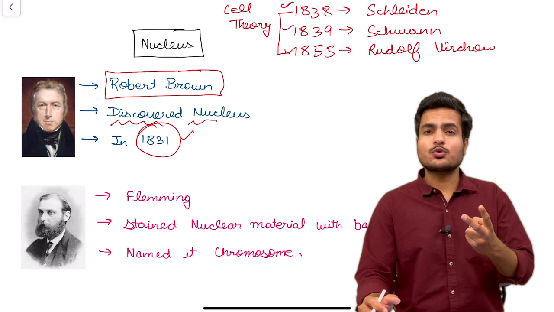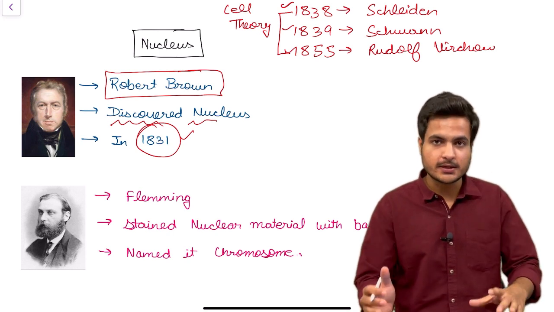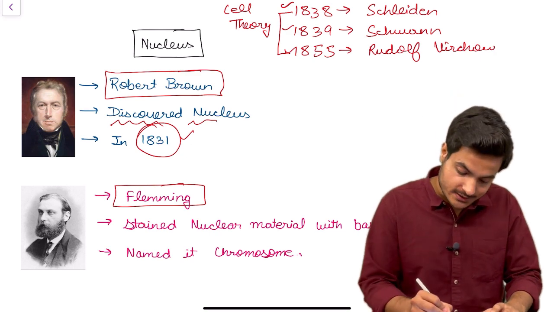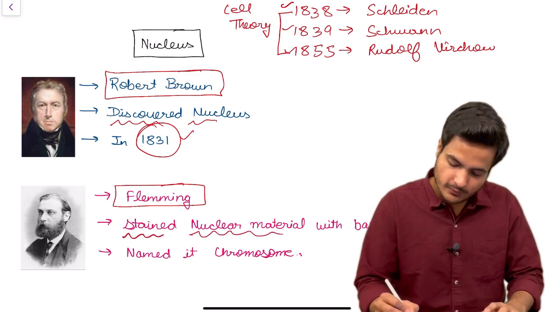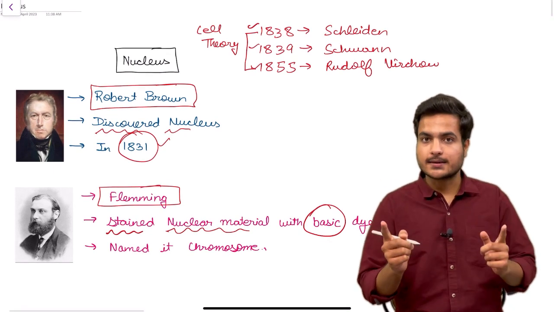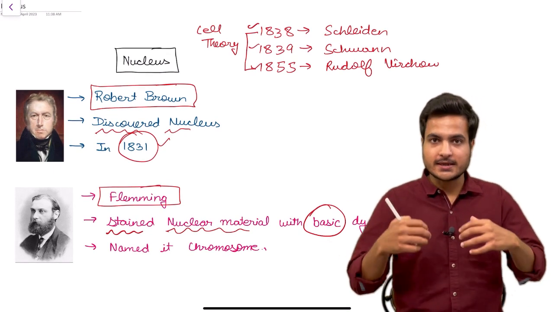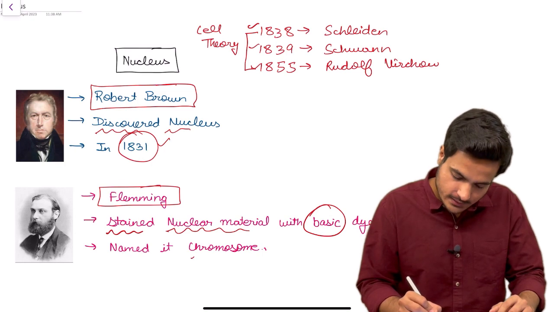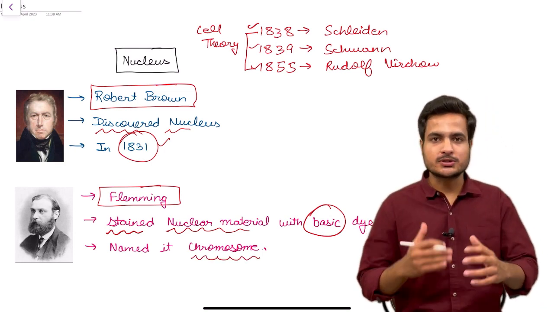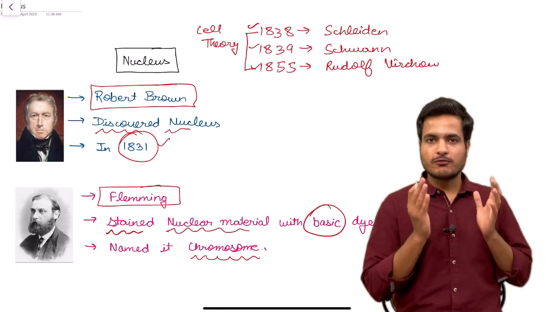The second scientist who contributed to the research of the nucleus was Fleming. He was a scientist who stained nuclear material with basic dyes. The dyes used were basic, not acidic, and the thing which got stained was later called chromosome. So if the question comes, who was the first scientist who stained chromosomes, the answer is Fleming.